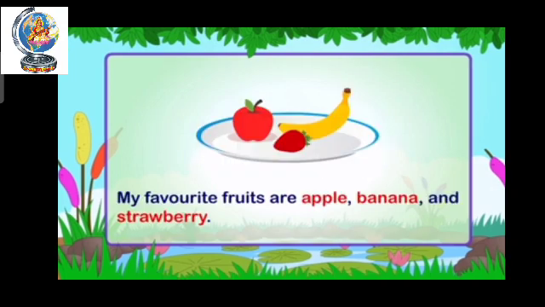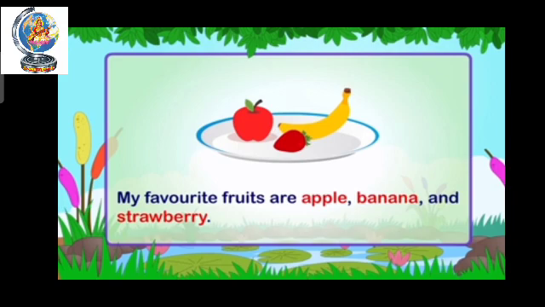My favorite fruits are apple, comma. You can see the comma sign. Banana, comma, and strawberry. Now here we are talking about three fruits. In the previous sentence we talked about apple and banana, only two. But now here we are talking about more than two. So three fruits: apple, banana, strawberry.